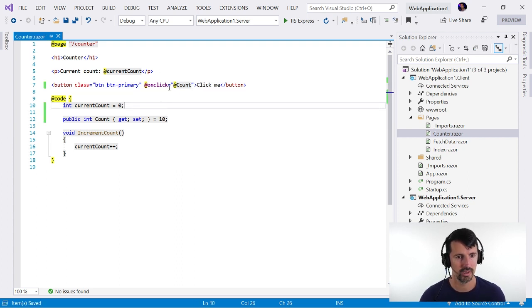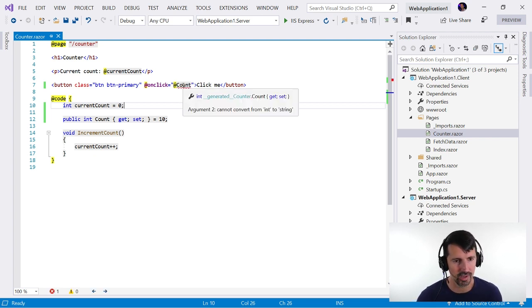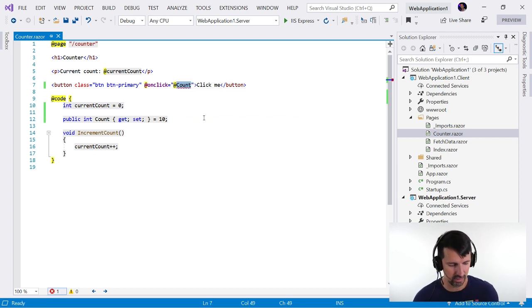Actually, does that even work? No, it won't work because that's not a method. That takes a delegate, so that won't work. And what's cool is we get a compile error. And yes, Chris Sainty, onclick takes a delegate.